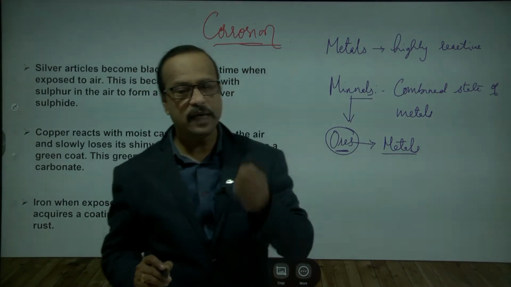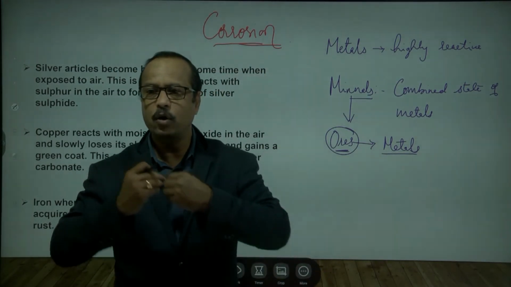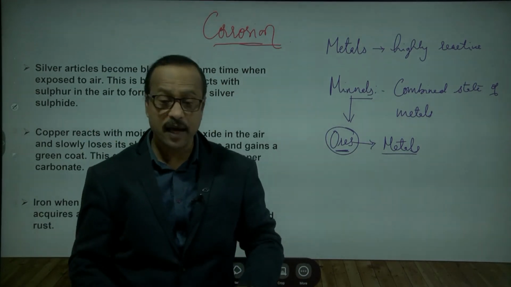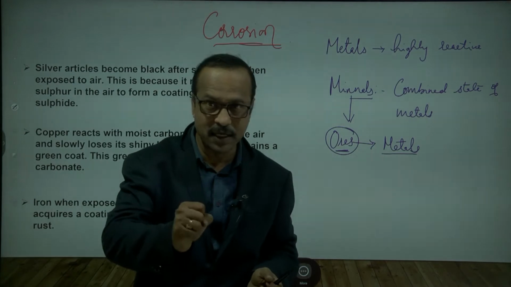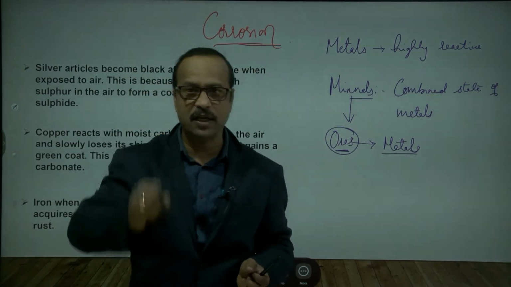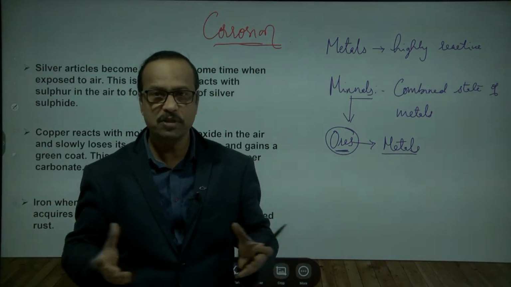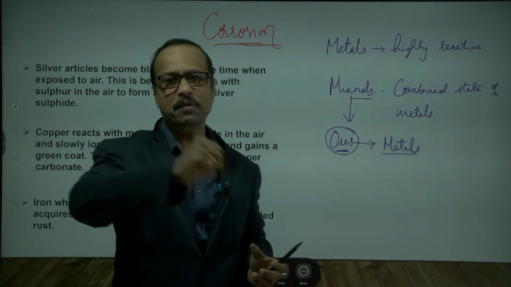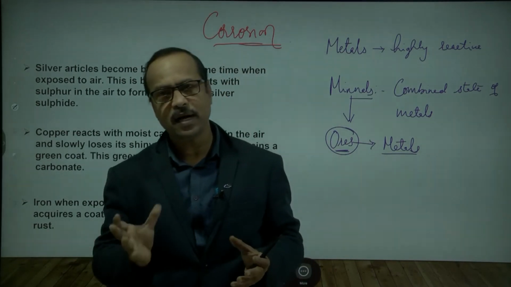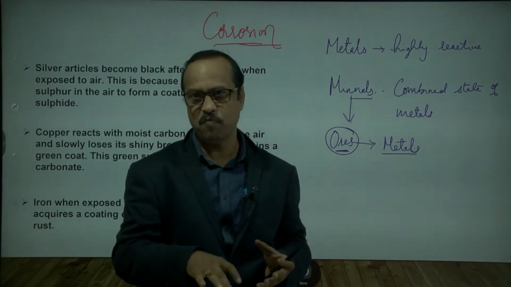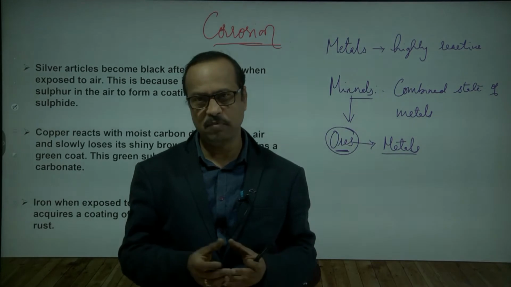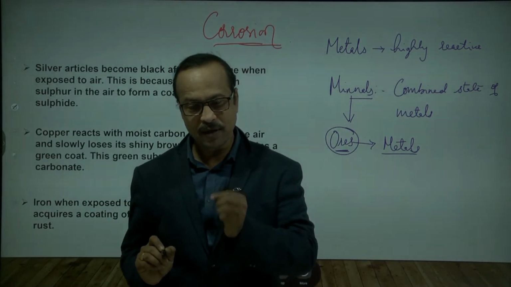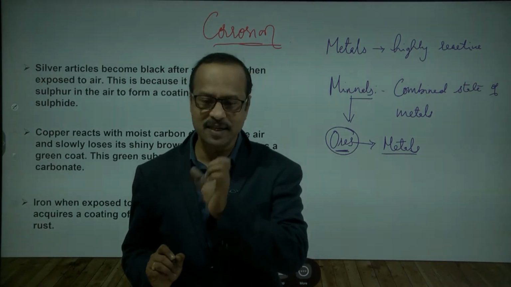So when we take a metal and throw it outside, for example iron, what happens? This iron has the ability to combine with the oxygen in the presence of moisture. Moisture means what? Like water. So when it combines with oxygen in the presence of moisture, iron oxide is formed. That is nothing but rust. We call that rust.